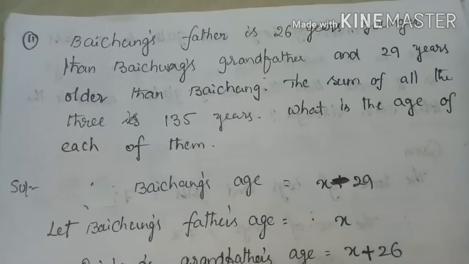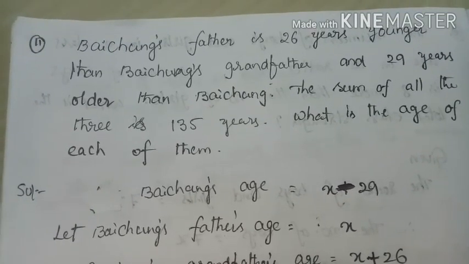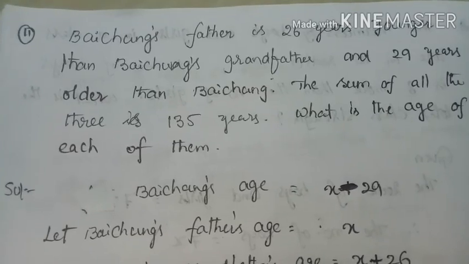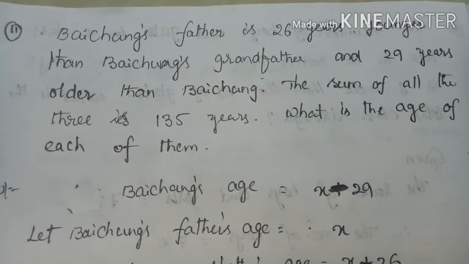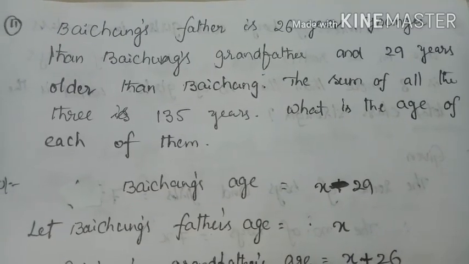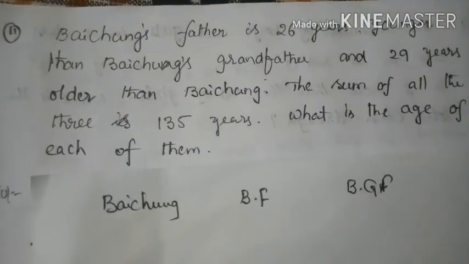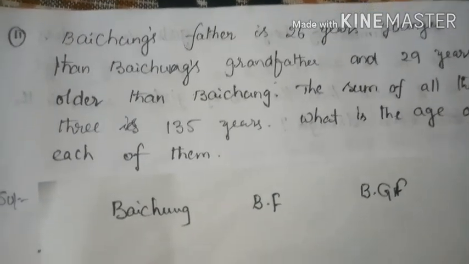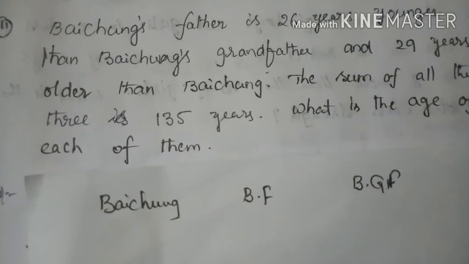Next sum. Baichung's father is 26 years younger than Baichung's grandfather and 29 years older than Baichung. The sum of all the three is 135 years. So what is the age of each of them? So here given the ages of three people: Baichung, Baichung's father and Baichung's grandfather.